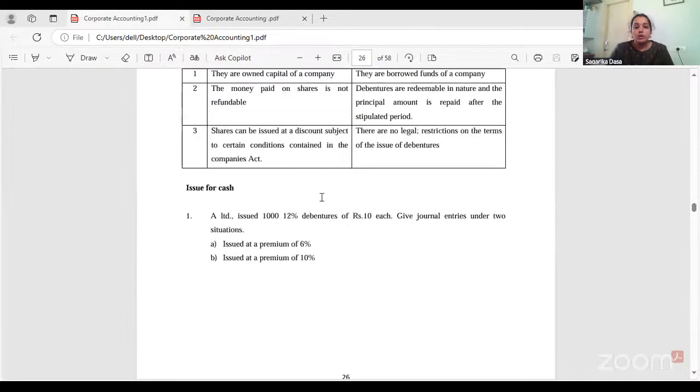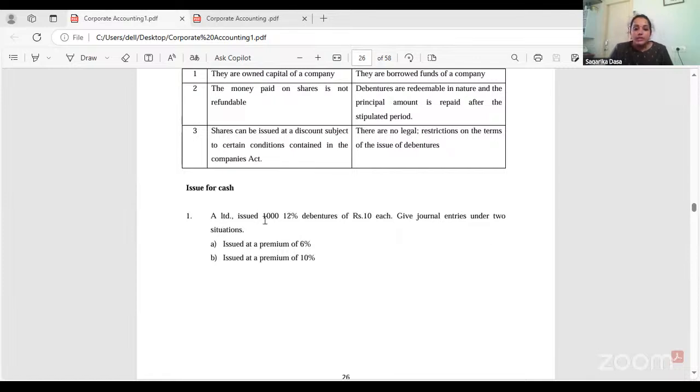Now let us see a problem based on the issue of debentures. In the previous class, we have seen the issue of shares, right? Issue of shares and issue of debentures almost have the same category of journal entry preparation or calculation. The only difference is we are issuing at a premium or we are issuing at a discount. The differences will be there, and here interest rate will be there. You must be careful.